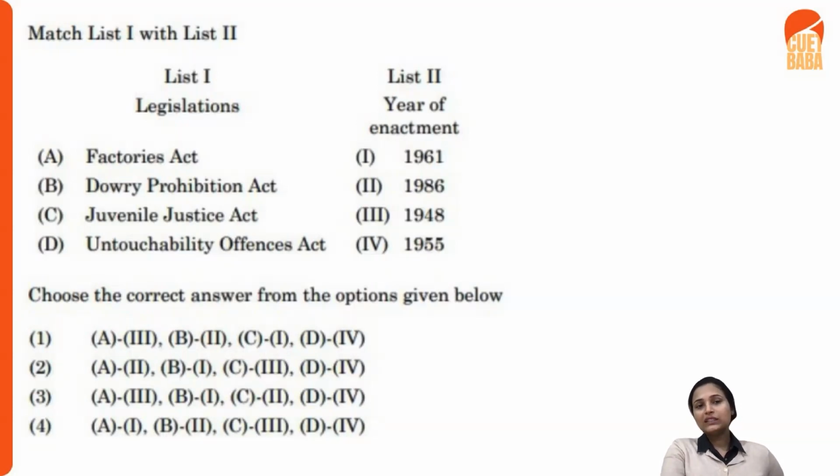The C, which is the Juvenile Justice Act, is 1986, year of enactment. And the Untouchability Offences Act was enacted in the year 1955. So now you have an entire list: Factories Act 1948, Dowry Prohibition Act 1961, Juvenile Justice Act 1986, Untouchability Offences Act 1955, right? So here your answer goes third one.